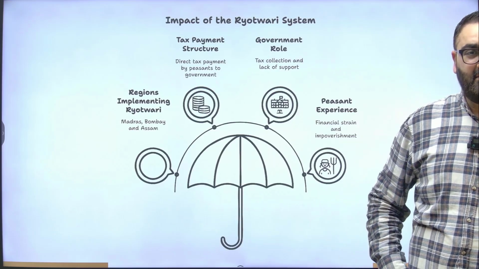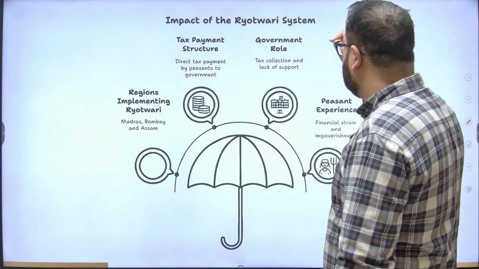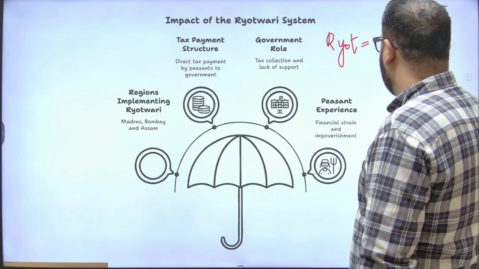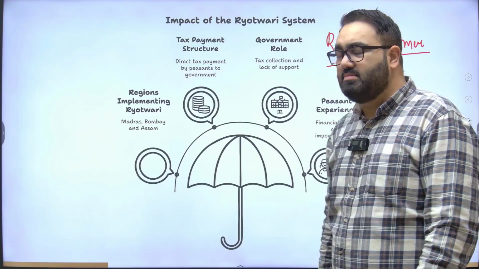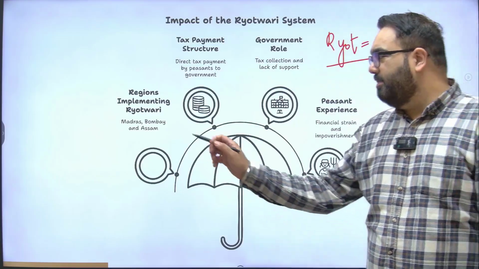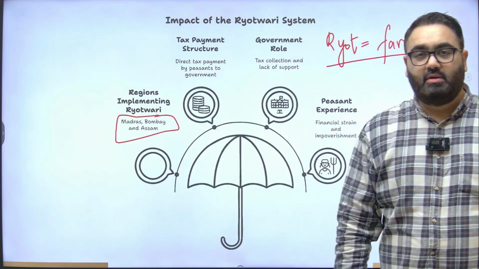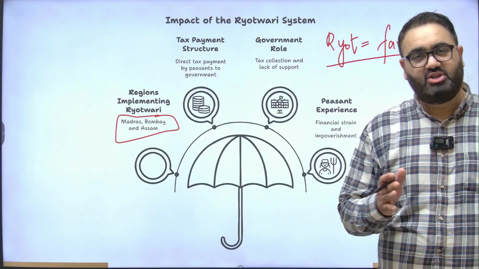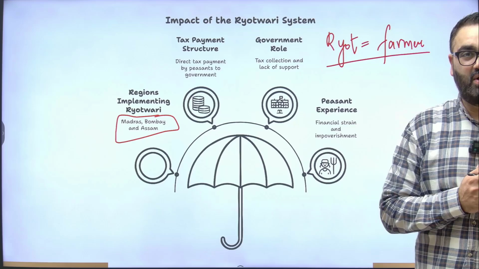The second kind of system that the British introduced was called the Rayatwari system. Now, the word Rayat means farmer. This system was specifically put in place in Madras, Bombay, and Assam. This piece of information is important, which system was deployed in which parts of the country, because this has been asked in the prelims exam as well.